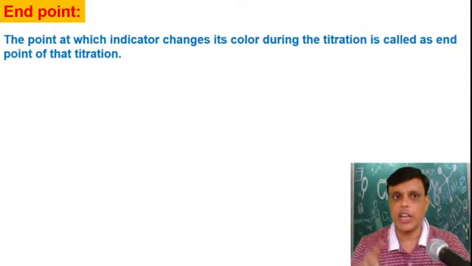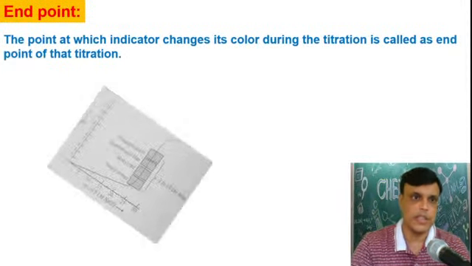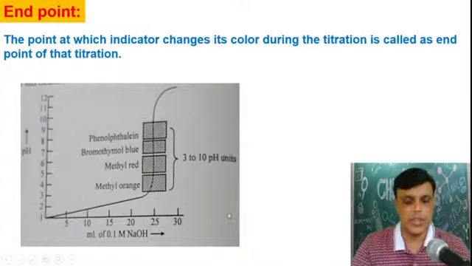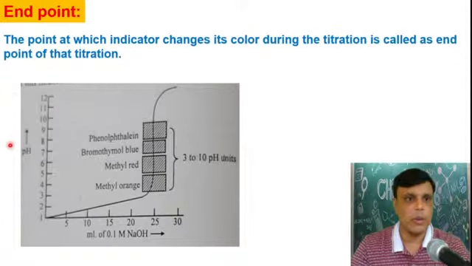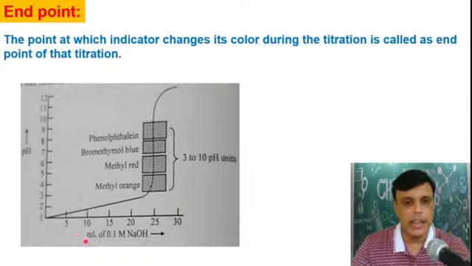Which point? End point. The point at which the indicator shows its color change during the titration. For example, if you see this curve, which you have seen earlier too, on the y axis pH is given, on the x axis ml of titrant added, that is ml of NaOH added. As we add the NaOH solution, the pH goes on increasing.